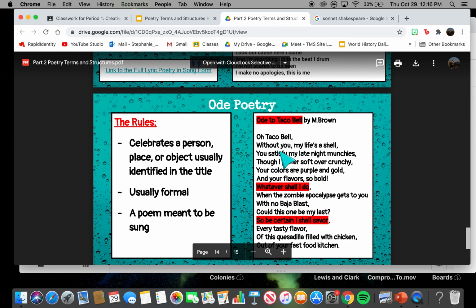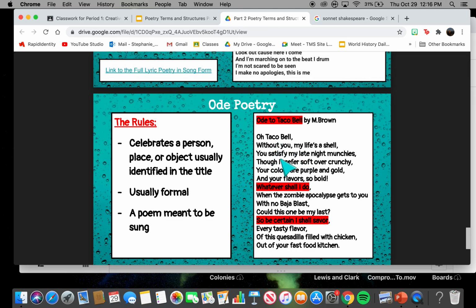Oh Taco Bell, without you my life is a shell. You satisfy my late night munchies, though I prefer soft over crunchy. Your colors are purple and gold, and your flavors are so bold. Whatever shall I do when the zombie apocalypse gets to you? With no Baja Blast, could this one be my last? So be certain I shall savor every tasty flavor of this quesadilla filled with chicken out of your fast food kitchen.